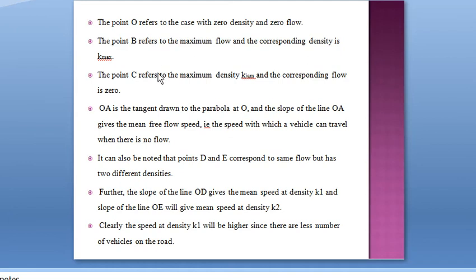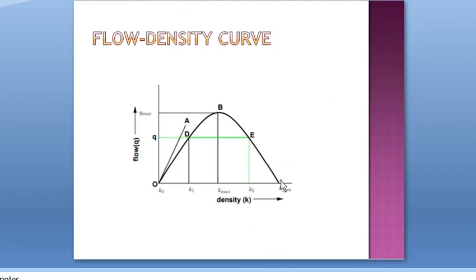Okay, and the point C is the jam density and the corresponding flow is zero. So here it is C. These 3 points I have explained. That is, at O, flow and density both are zero, and at B, Q is maximum, that is, flow is maximum and the corresponding density is K max, and at point C, K is the jam density, the maximum density, and at that point the flow is 0.